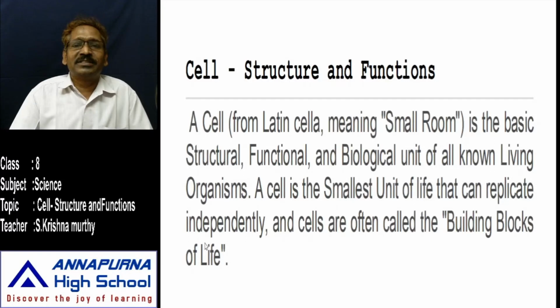Some life processes are respiration, excretion, digestion, transportation, reproduction, control and coordination. All of these are life processes, and all of these support a life with a single cell.